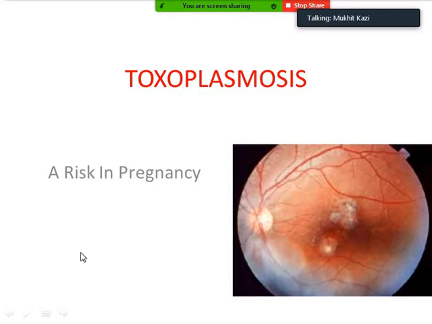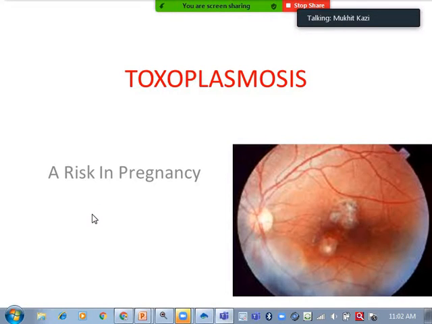Okay, today we will be learning about one of the most important parasitic diseases, that is toxoplasmosis. You might have heard about this parasite in the TORCH test, in which T stands for toxoplasmosis, and the rest of the viruses and bacteria we have already discussed.